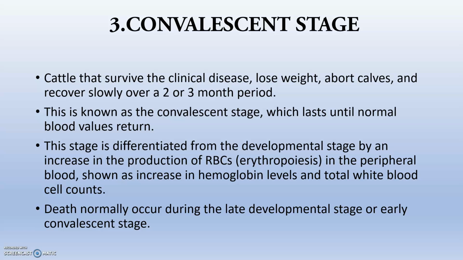Next is the convalescent stage. Cattle will survive the clinical disease, lose weight and abort calves. If there is pregnancy, abortion is common. In the convalescent stage, the blood values return to normal, erythropoiesis increases, and the peripheral blood shows higher hemoglobin levels. Death normally occurs during the late developmental stage or early convalescent stage.